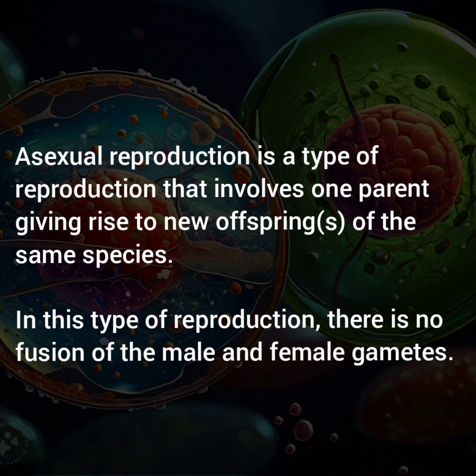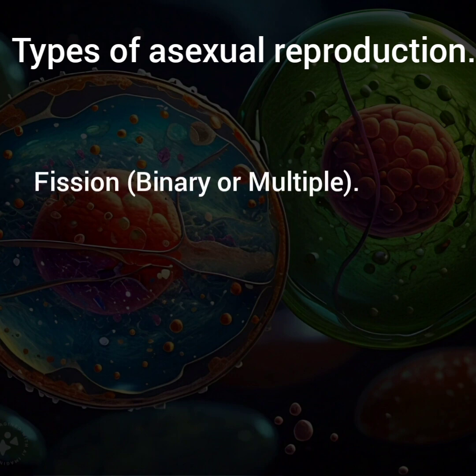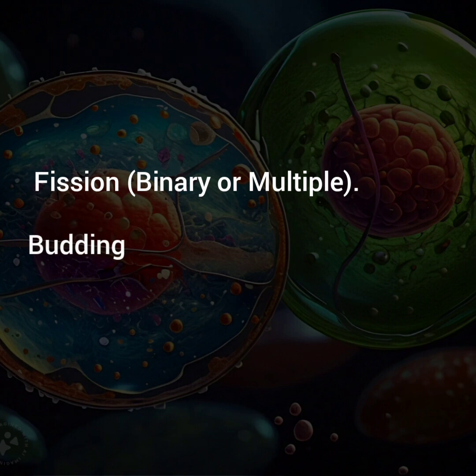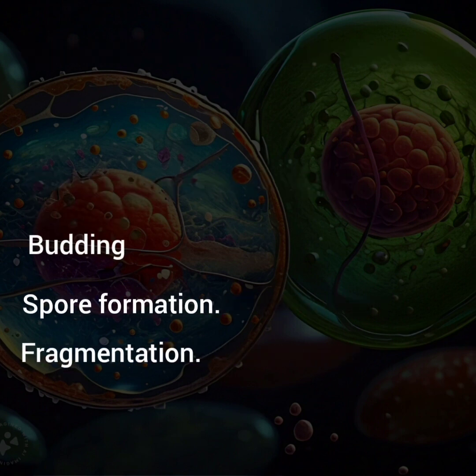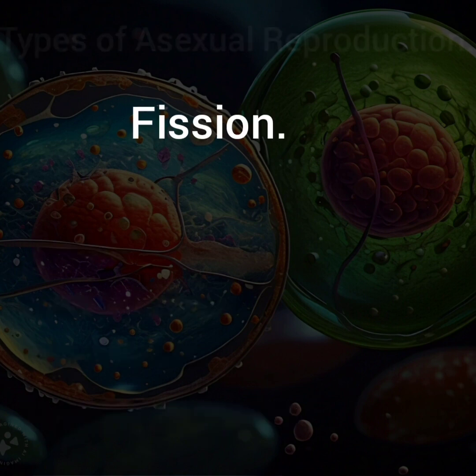One of the conditions that make this type of reproduction successful is favorable conditions. For example, when there is enough food in the environment, asexual reproduction takes place at a fast rate. This type of reproduction includes fission, which can either be binary fission or multiple fission, budding, spore formation, fragmentation, and vegetative propagation. Let's quickly take a look at fission.